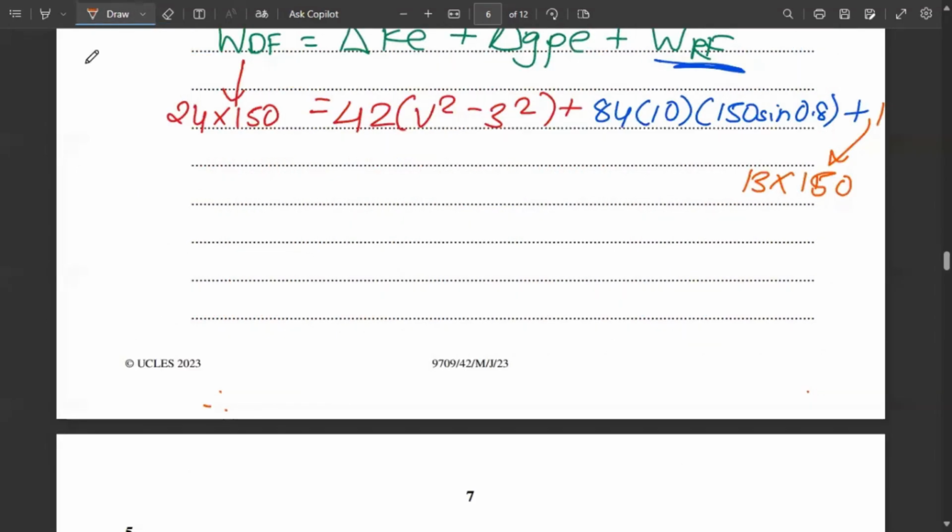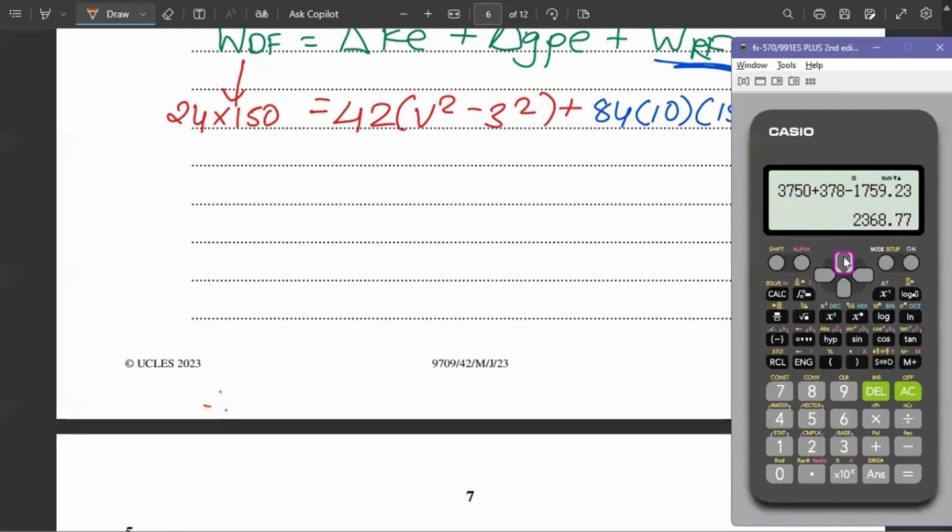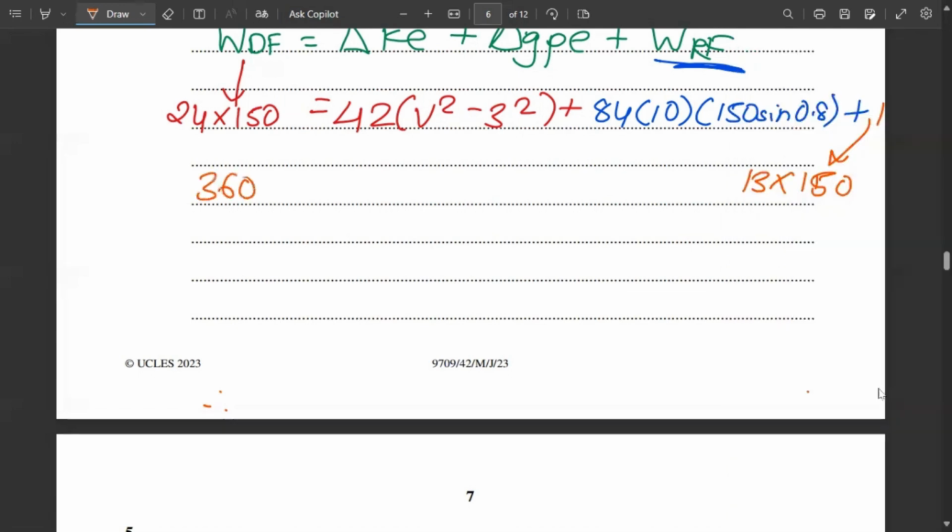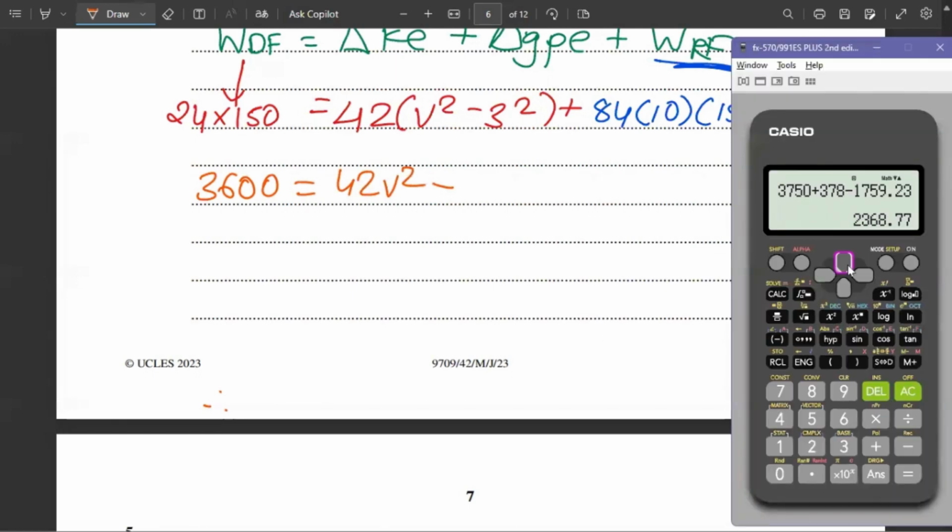Okay, so now we are going to use our calculator to simplify everything. 24 into 150 will be 3600, which equals 42. If we open this, 42 b square minus 42 into 3 square, which is 9. So 42 into 9 will be 378.